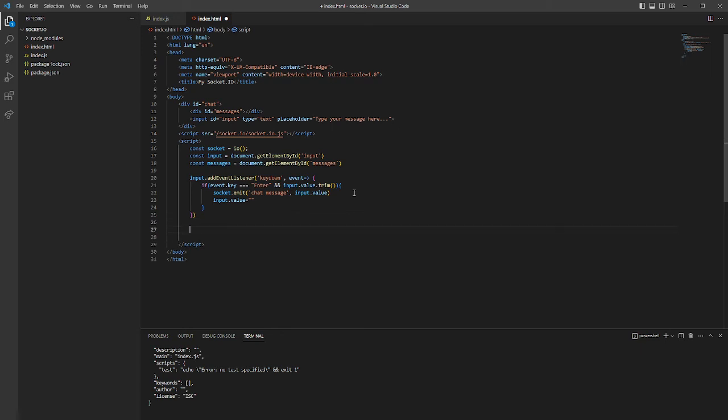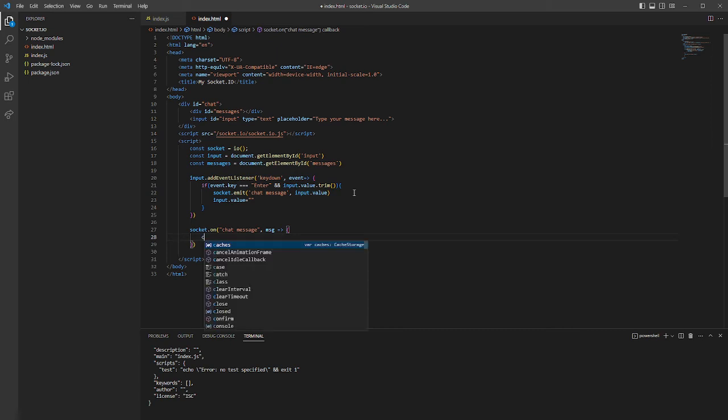The next thing, we'll set up the listener for the chat message. So socket.on chat message, that will be listening to chat message, and we'll call it like message, msg. First of all, we'll create a new div where that message will be added.